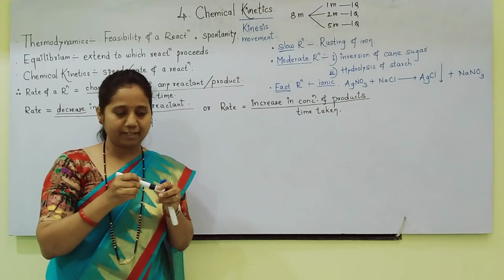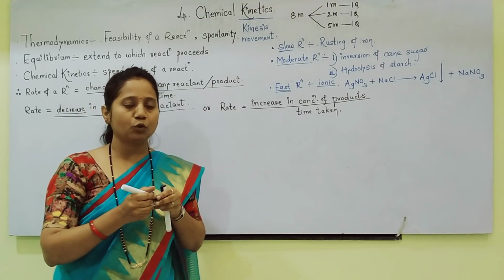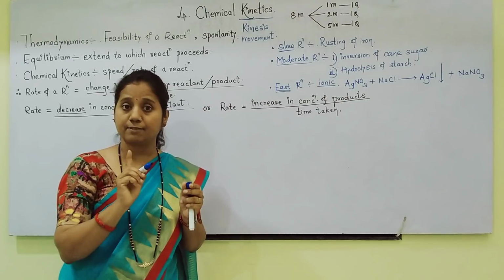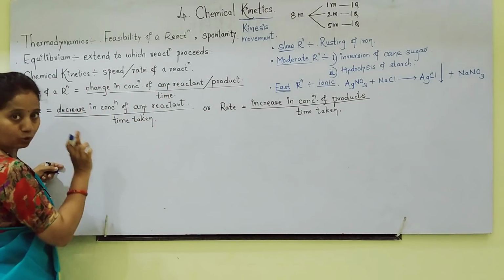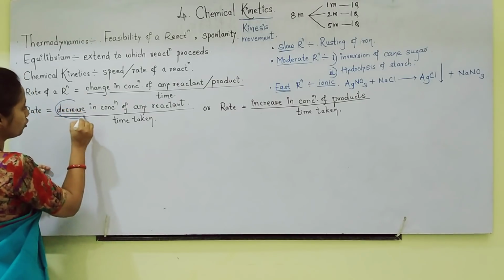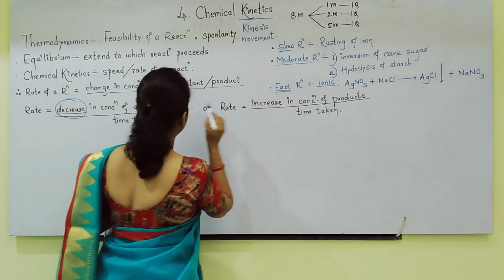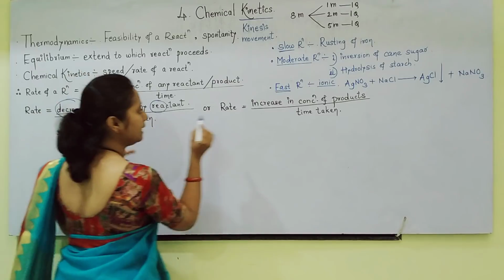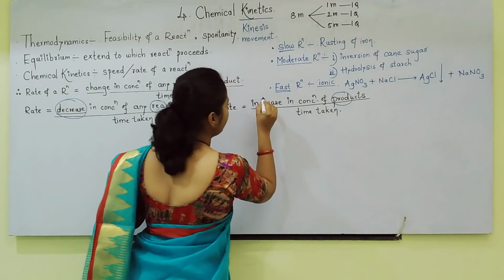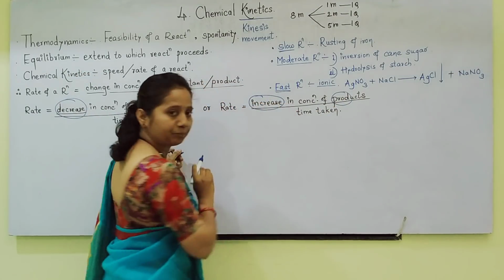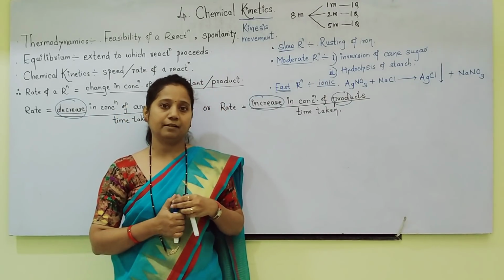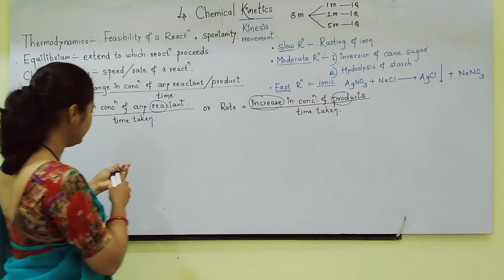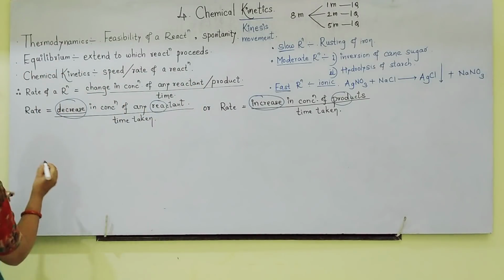Reactants decrease, so for reactants write decrease in concentration. For products you must mention increase. These two words are very important. So I wrote two formulas, both very important. Now let us plot the graph to understand both formulae.